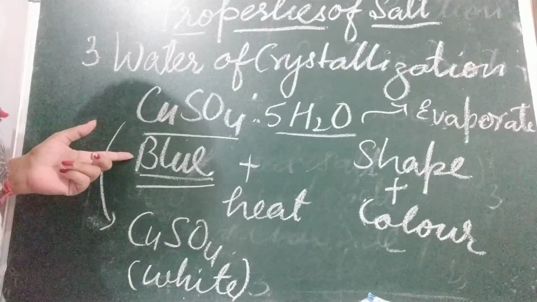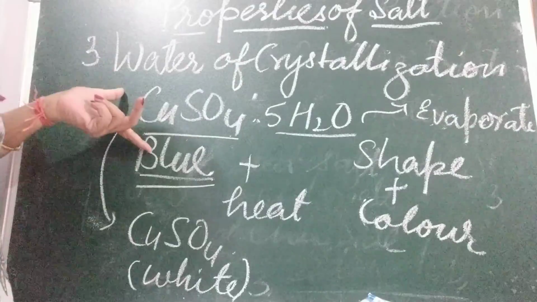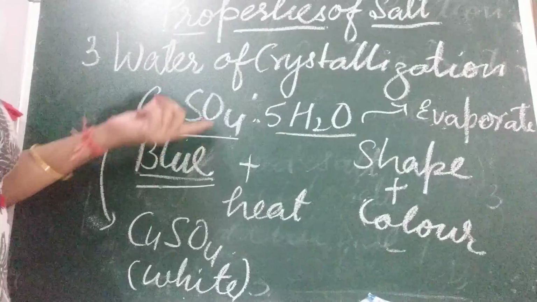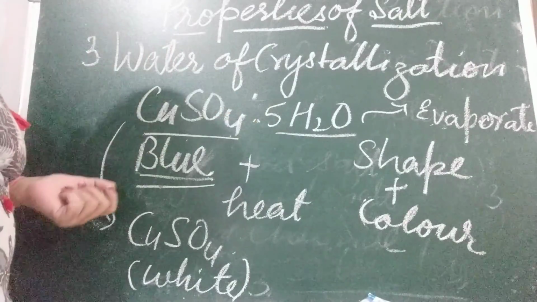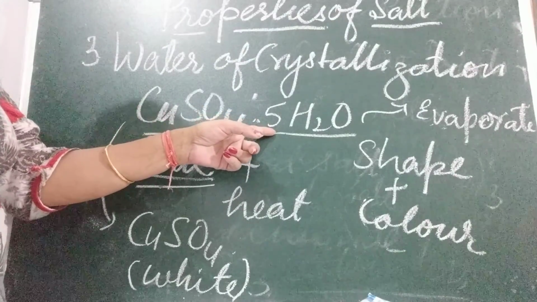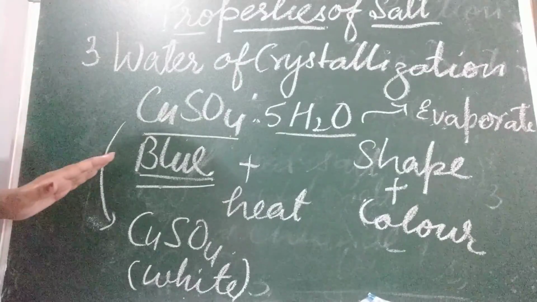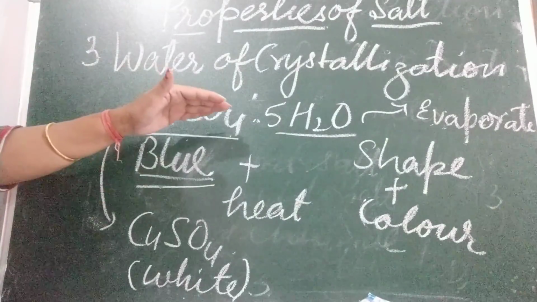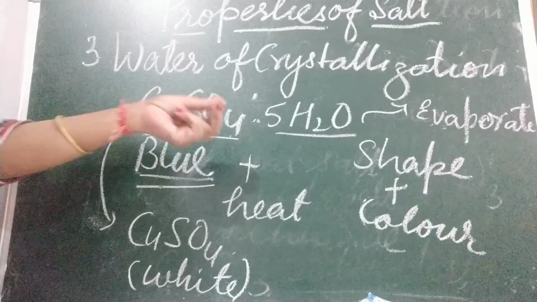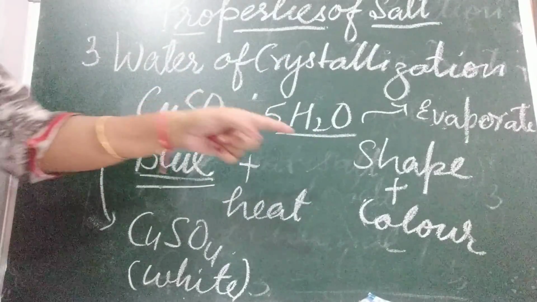So this water of crystallization has given what color to copper sulfate? Blue color. Copper sulfate is blue in color, and when it is blue, we call it blue vitriol, due to the blue color. On heating these salts, this water moves up, evaporates. As a result, the crystal loses its shape and color. When you see it in the beginning, it is in crystal form, crystal shape, and the color was blue.